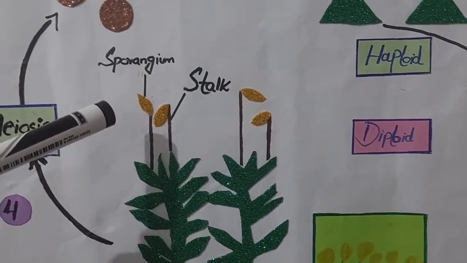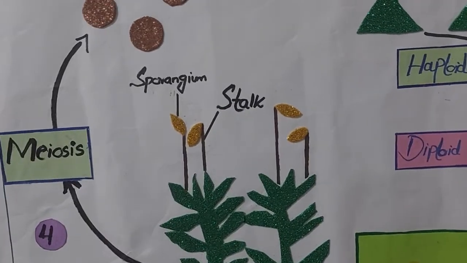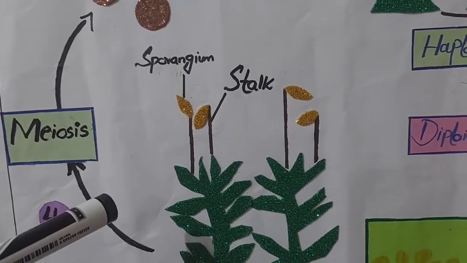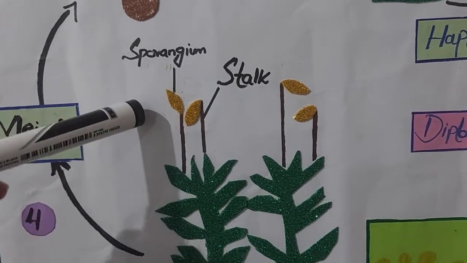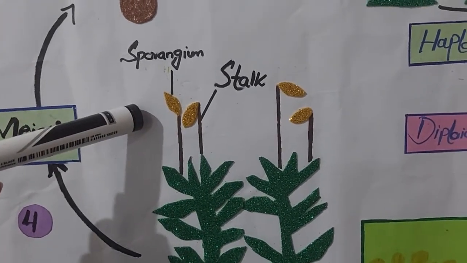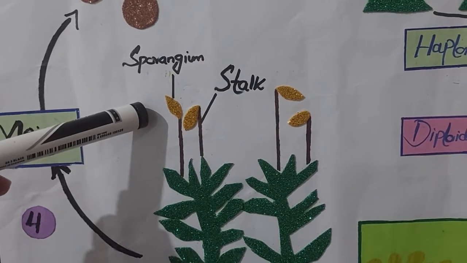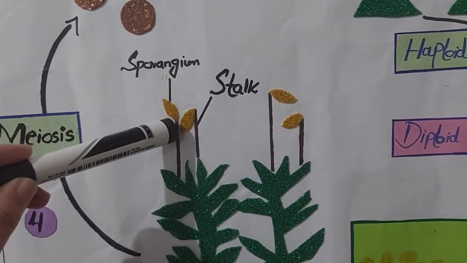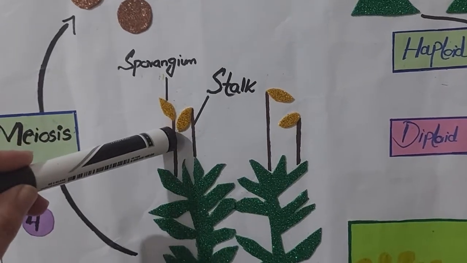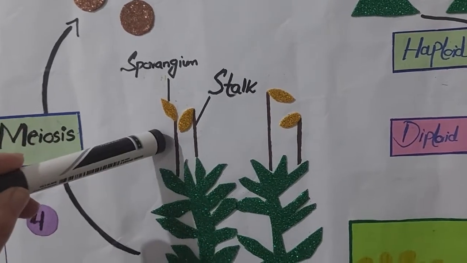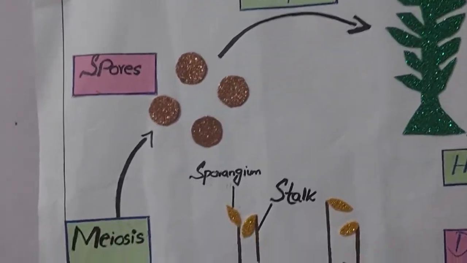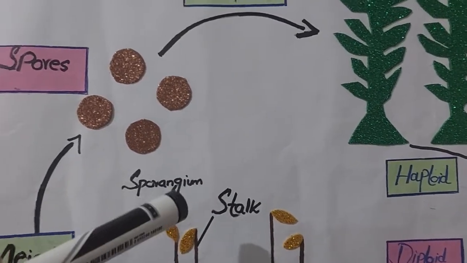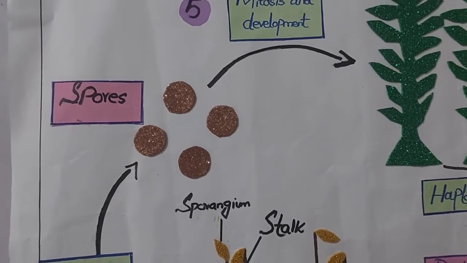This sporangium contains small spores. These spores are haploid. The Sporophyte is diploid, but the spores produced in its sporangium are haploid. And how are the haploid spores produced? Because of meiosis. Here meiosis occurs and the diploid spores are converted into haploid. As you can see here, meiosis occurs in the Sporophyte and converts the diploid spores into haploid spores.